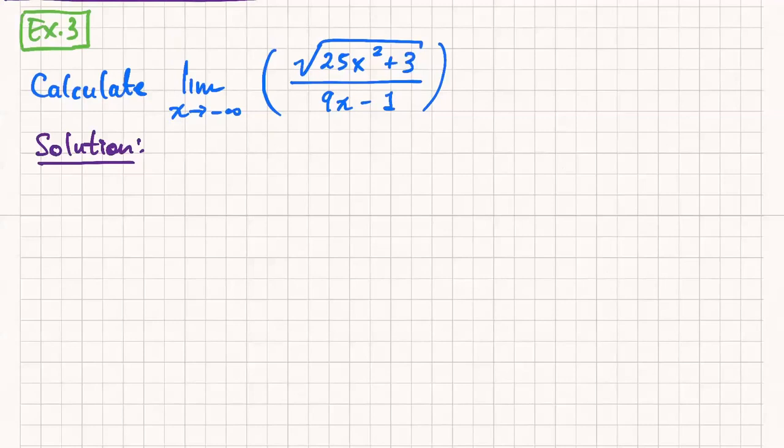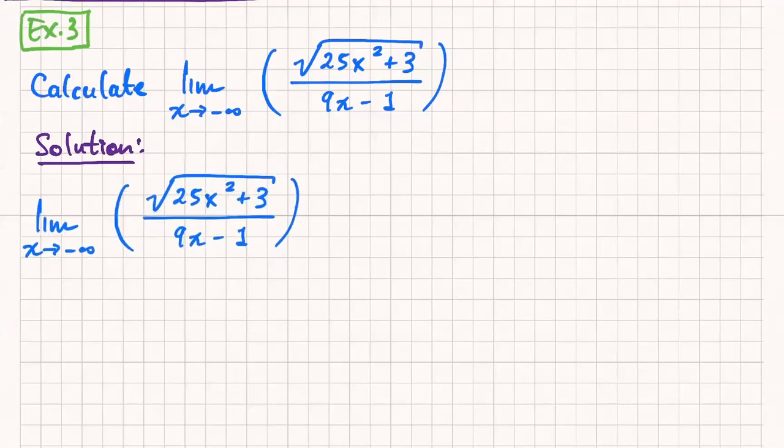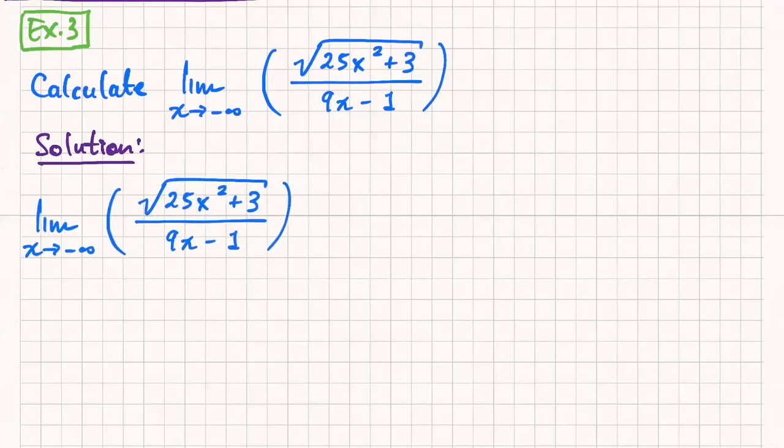However, we are still going to employ our master strategy. We just have to modify it a little bit. Okay. First, I should note one thing.